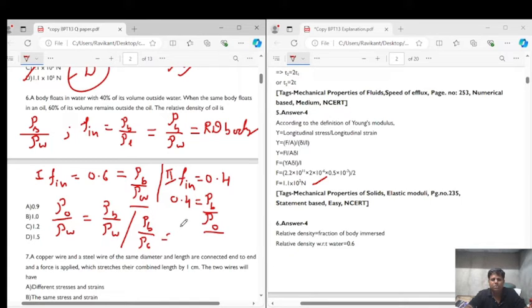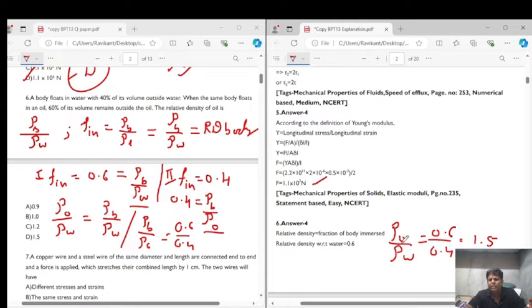So this will be equal to 0.6 upon 0.4. So from here we get density of oil upon density of water is equal to 0.6 upon 0.4, and that would be equal to 1.5. So this is nothing but the relative density of oil. The relative density of oil will be equal to 1.5. So the correct answer for question number 6 will be option D, that is 1.5.